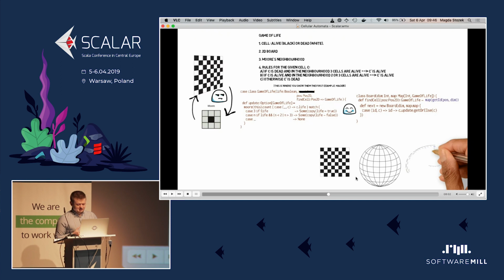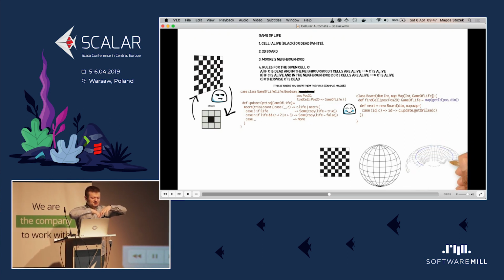That means that we don't have problems with the left and right borders, but we still have problems with the poles here, and those edges. But we can work around it again. We can wrap the planet around, and now we have something like a donut, which looks like this.